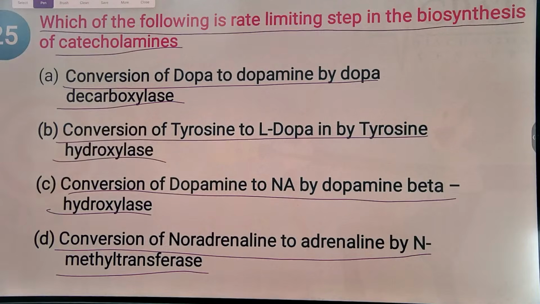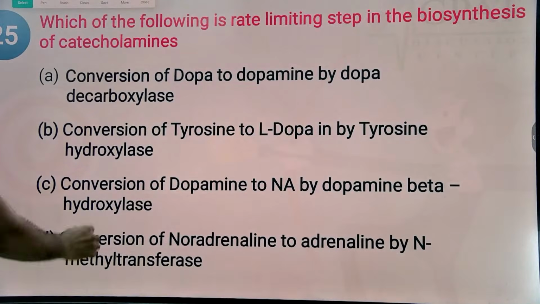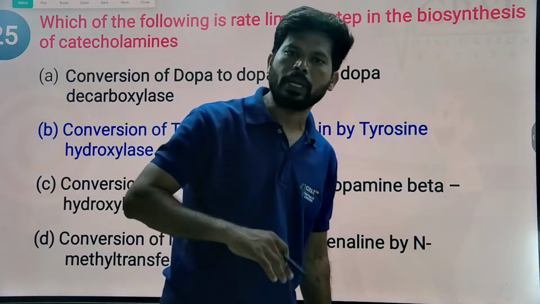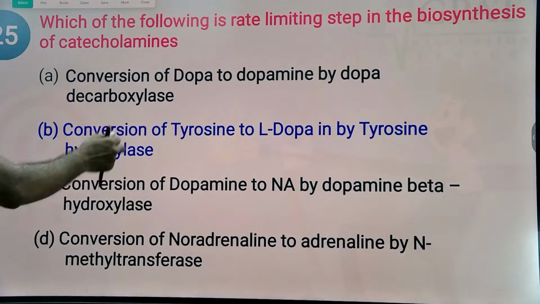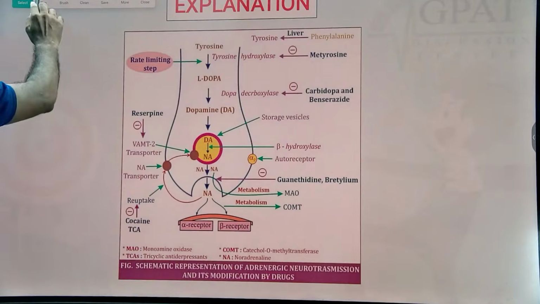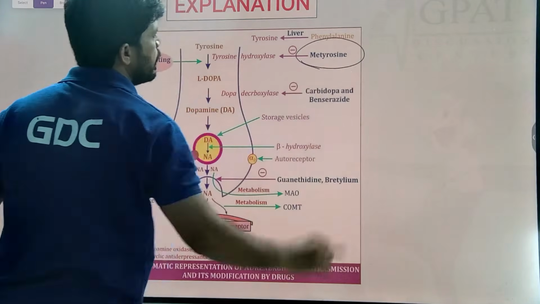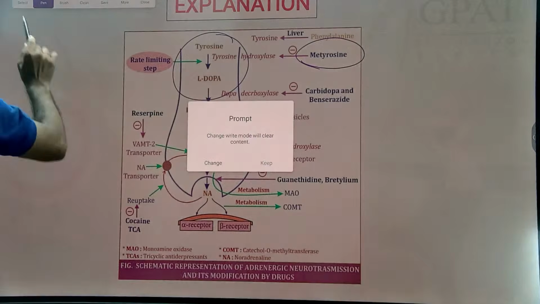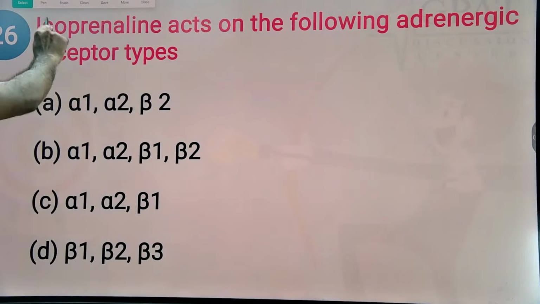So the rate limiting step is the conversion of tyrosine to L-dopa. So B is the correct answer. This is the rate limiting step. Once this step is completed, catecholamine synthesis will happen. And this rate limiting step can be inhibited by one drug, metyrosine. Metyrosine, the methyl form of tyrosine, inhibits conversion of tyrosine to L-dopa and prevents the rate limiting step in catecholamine biosynthesis.